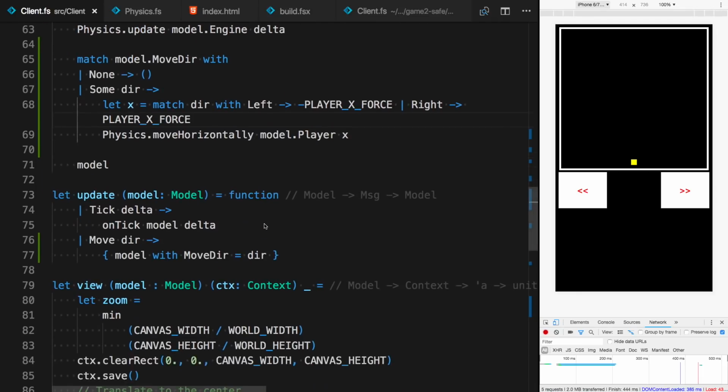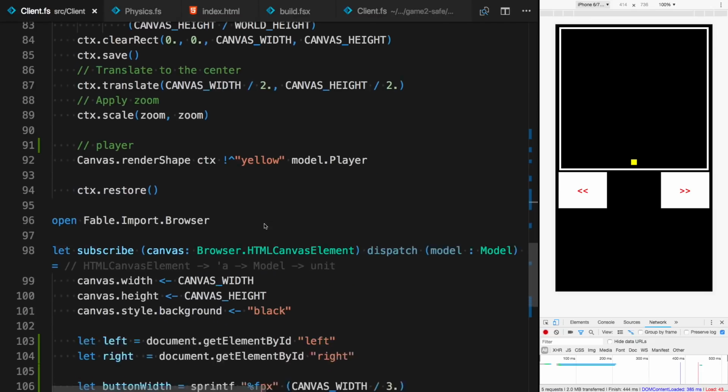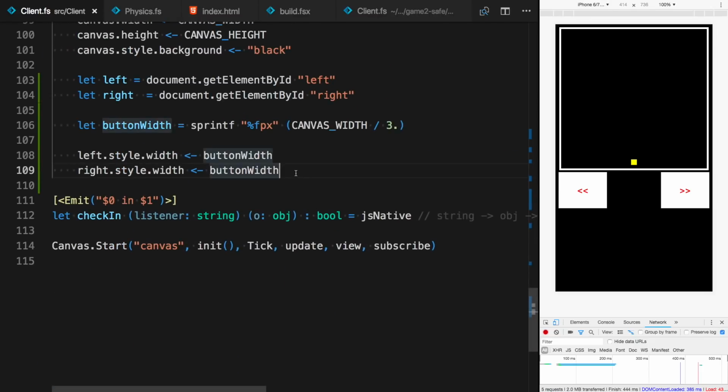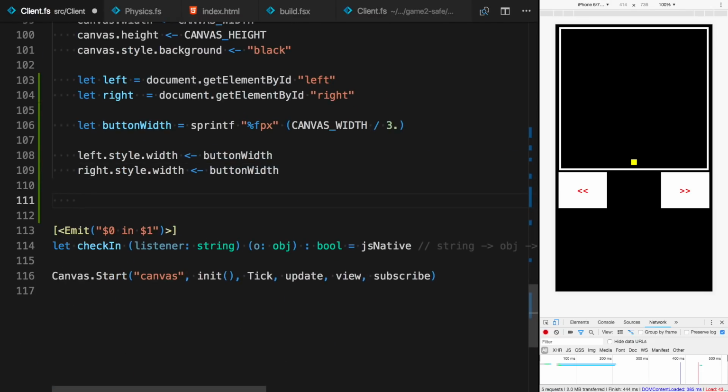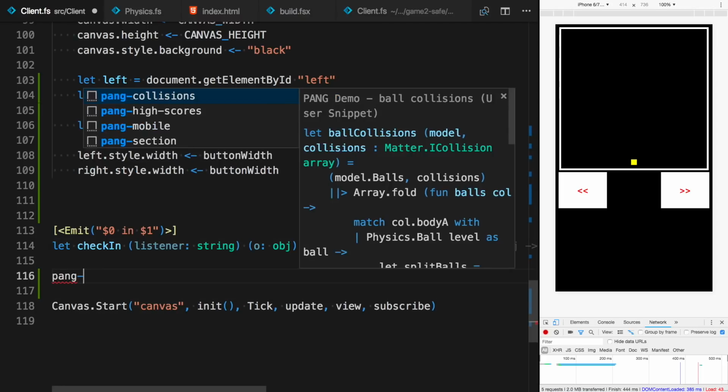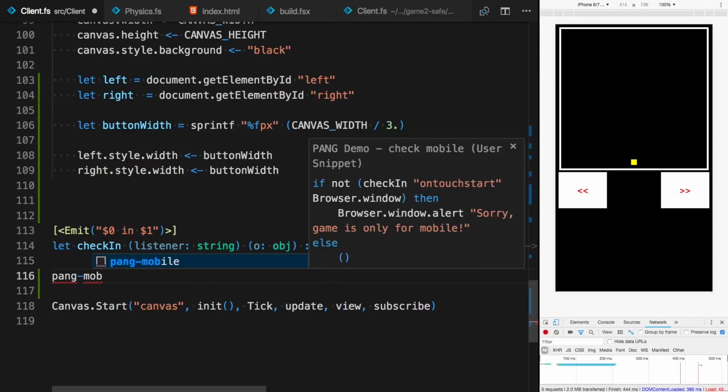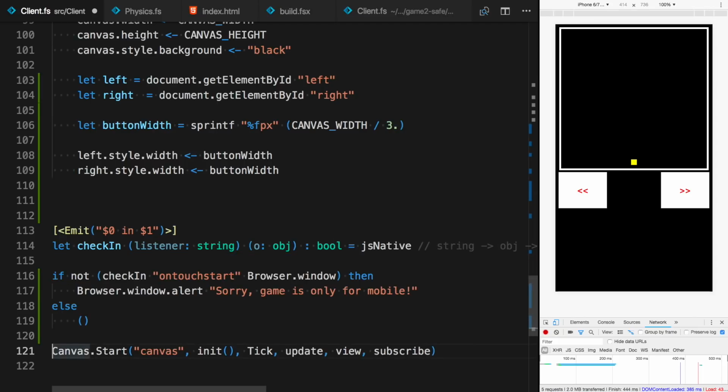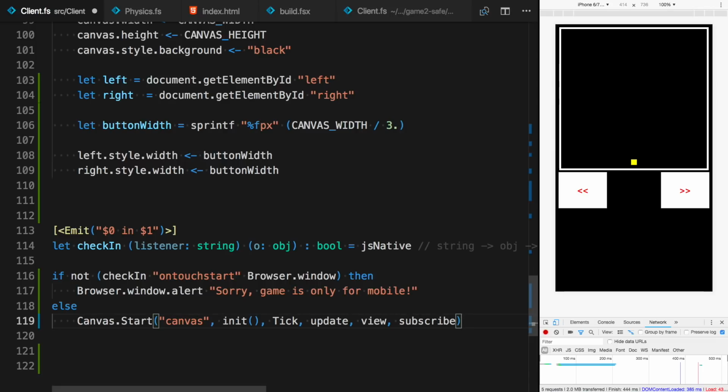Okay, so when we apply the force, all we need to do now is to attach our event handlers for the buttons. So I'll do one more thing over here. I have that in my snippet because I can never remember that. What I'm doing here is just checking whether there's a capability of on-touch start event handler.